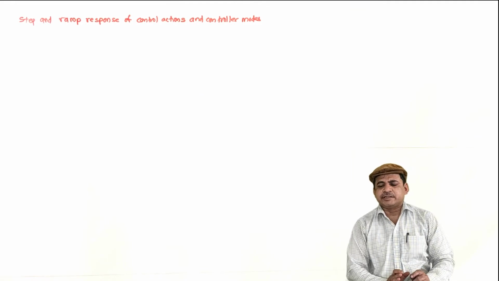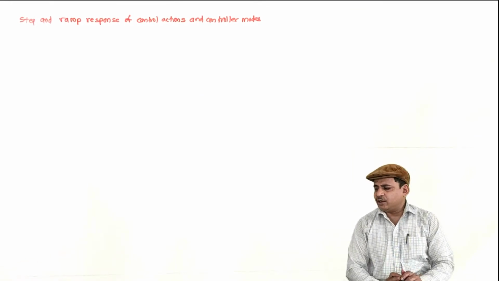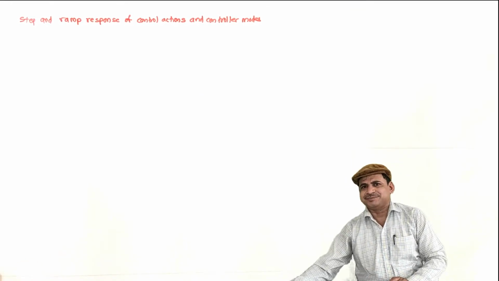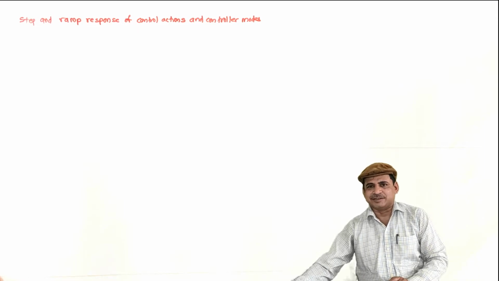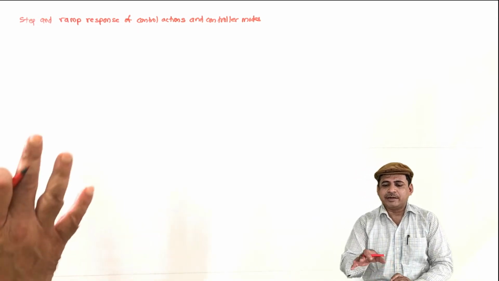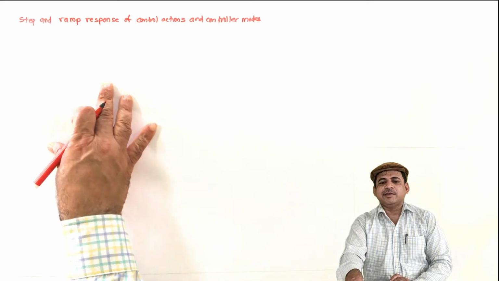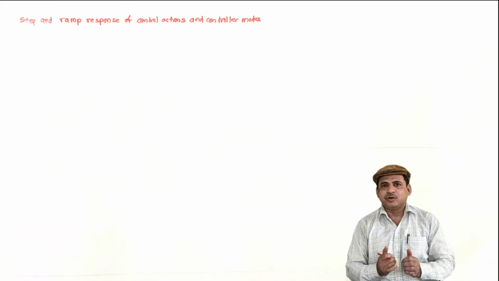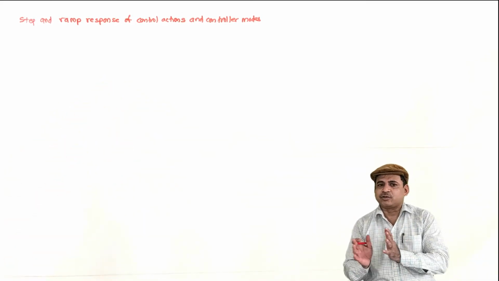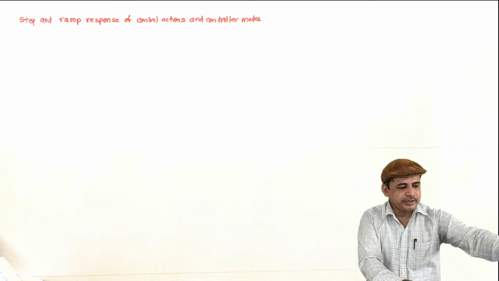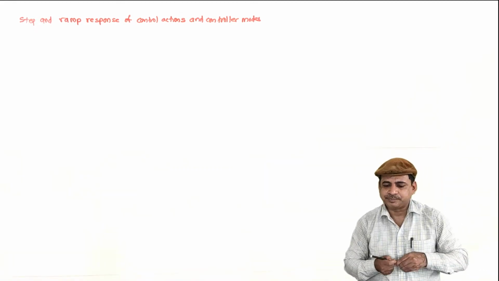As these responses are in open loop, they don't have much relevance in the closed loop performance. However, we are considering it for having a better understanding of different control actions and controller modes. So let us begin with the P action.